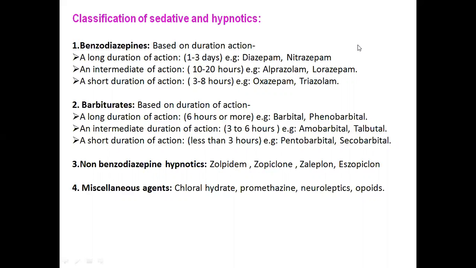An intermediate duration of action generally persists for 10 to 20 hours. Examples are alprazolam and lorazepam. Next are short duration of action drugs, which generally persist for 3 to 8 hours. In this group are oxazepam and triazolam.